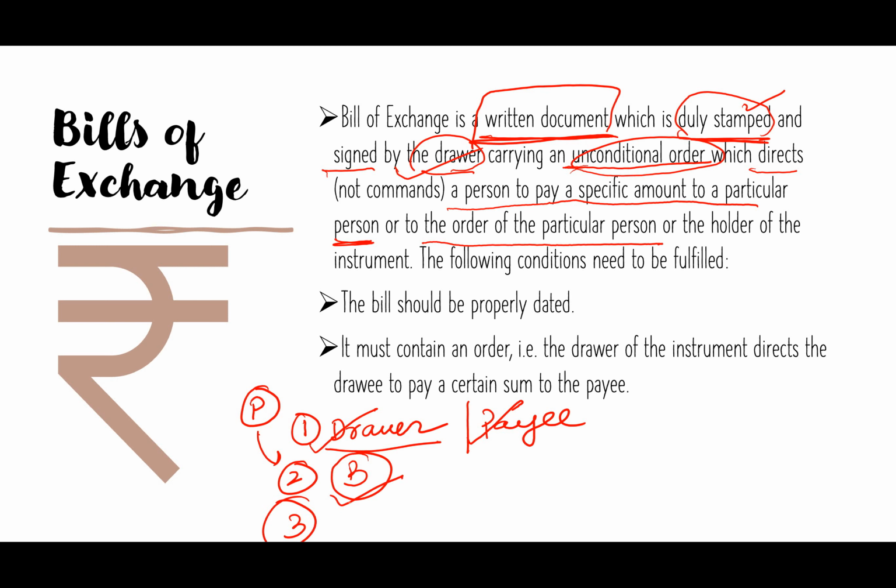Next, third is on order of P or the holder of the instrument. That means P can also order N that he must pay to anybody who is holding the instrument. So anybody who is holding the instrument, if P orders, N has to pay to the person who is holding the instrument. Now let's come to the example.